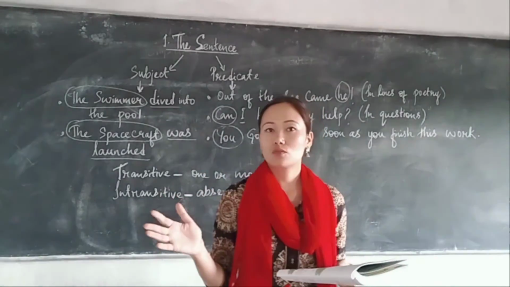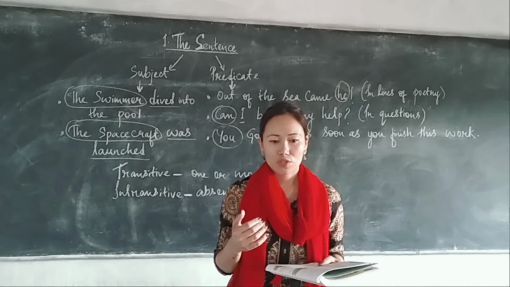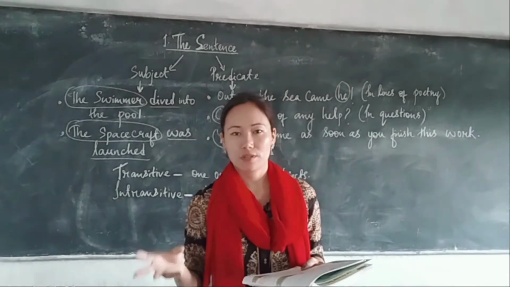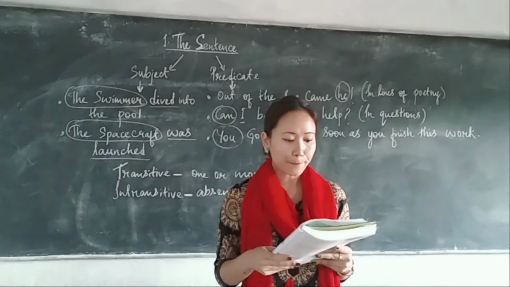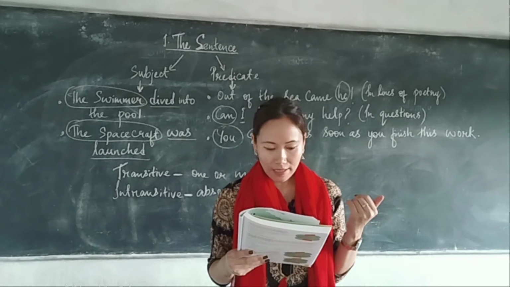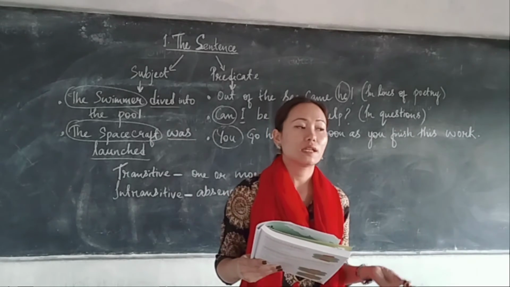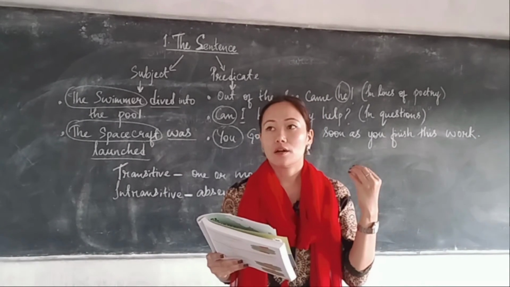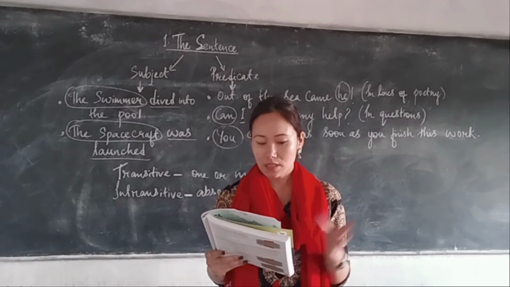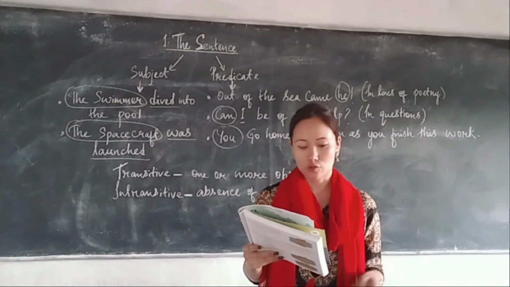Exclamatory sentences are those which are sudden and strong and give you a certain feeling, and they end with an exclamation mark. There are examples here about that. They have defined an assertive sentence as one that makes a statement. An assertive sentence is also known as a declarative sentence. It's a simple sentence that makes a statement, and it ends with a full stop.